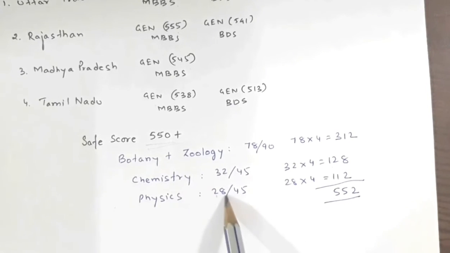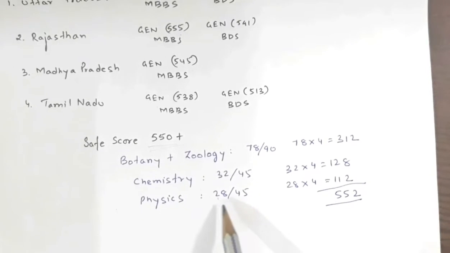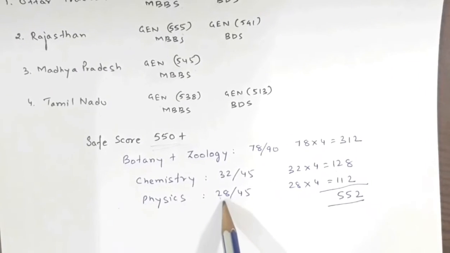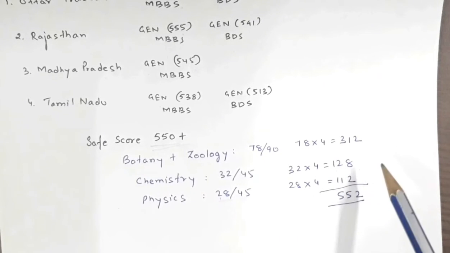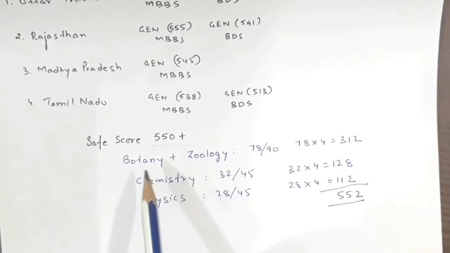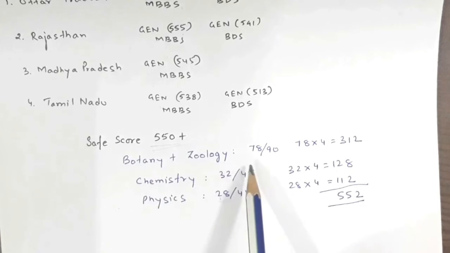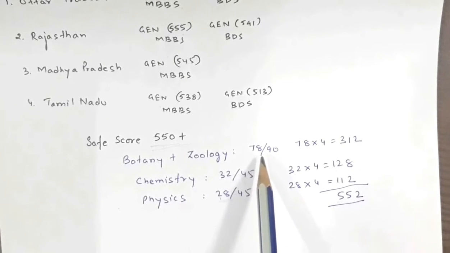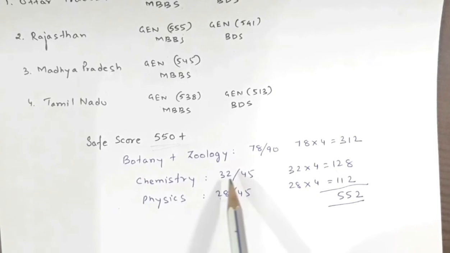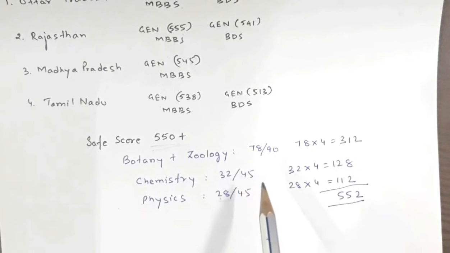I'm assuming that you are weak in physics. Okay, now if you are good in physics, then you can improve on this number of questions, and similarly for chemistry. Okay, now this is for crossing the safe score. That means you cannot neglect biology. Okay, you need to score at least 75 plus correct answers in biology, botany and zoology combined.